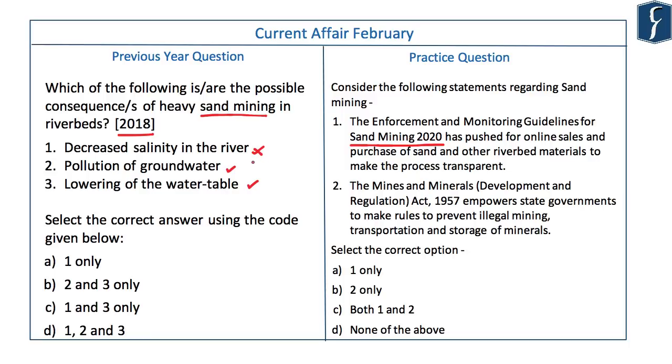Pollution obviously will happen because of the drilling process in the sand mining. Sands act as a cushion, as the absorbent of water, and that helps in recharge of the water table. So excessive sand mining will result in lowering the water table. So this statement is also correct. The answer would be 2 and 3, option B. Let us see this question.